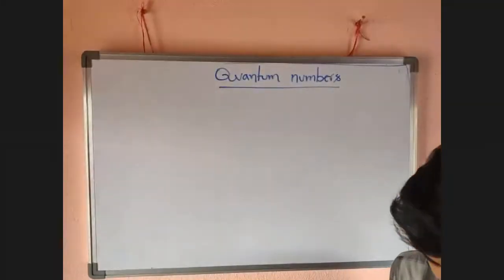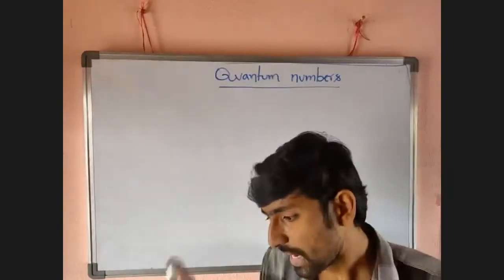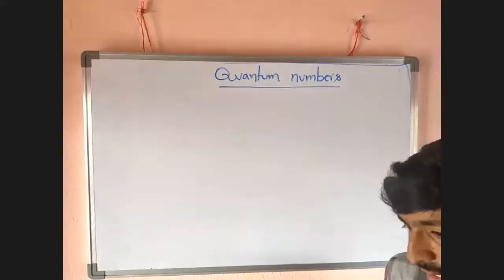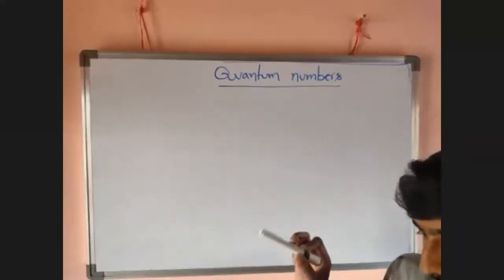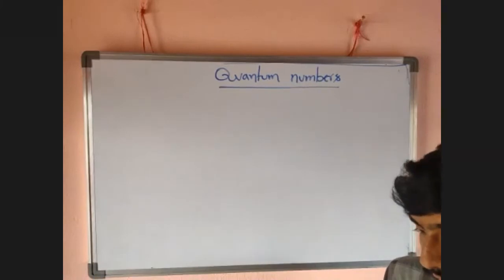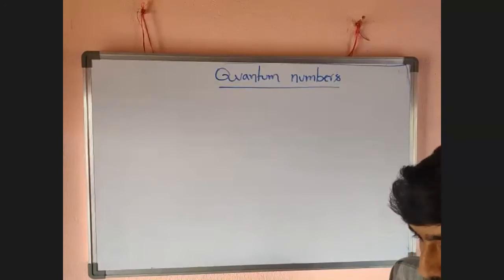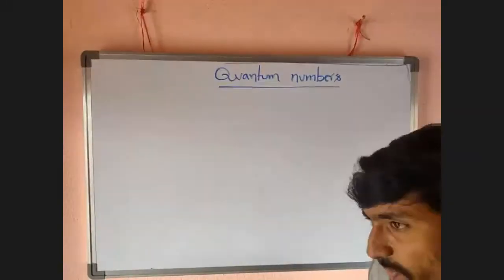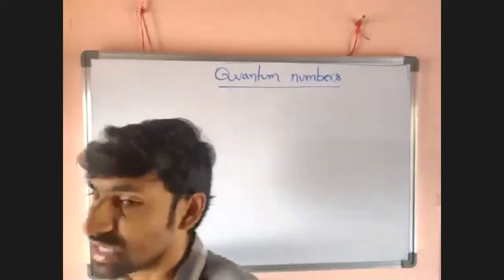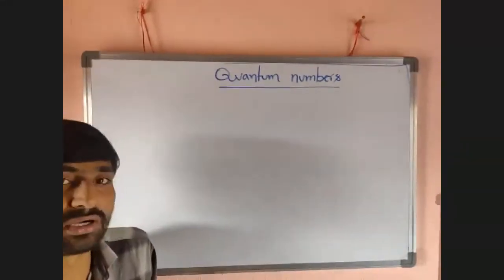To explain the behavior, position, and location of an electron in the atom, or in an orbit or orbital, how orbitals are arranged, the shape of the orbital, and what size. To explain those phenomena, different scientists proposed different quantum numbers.